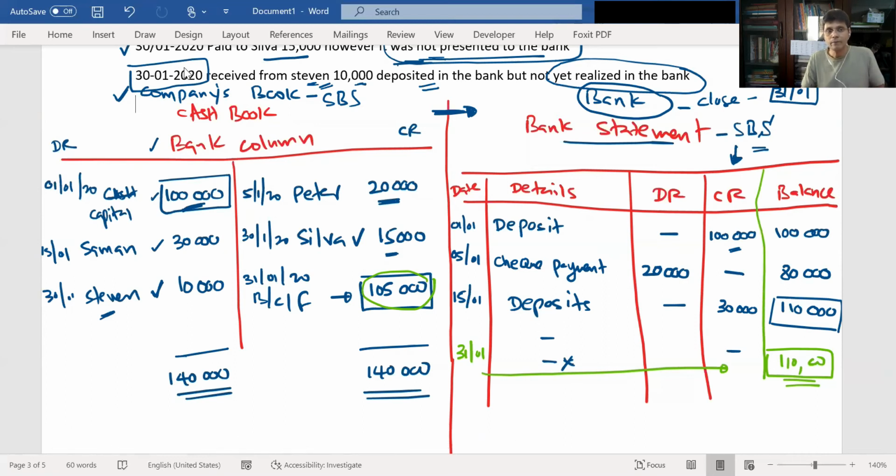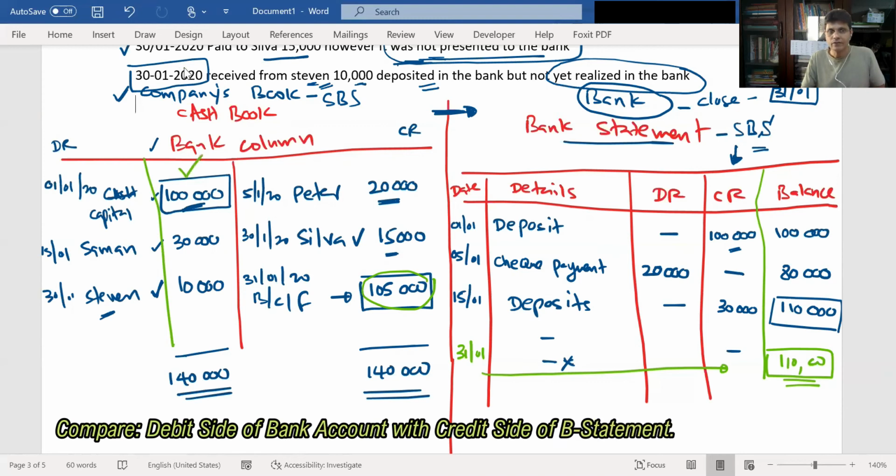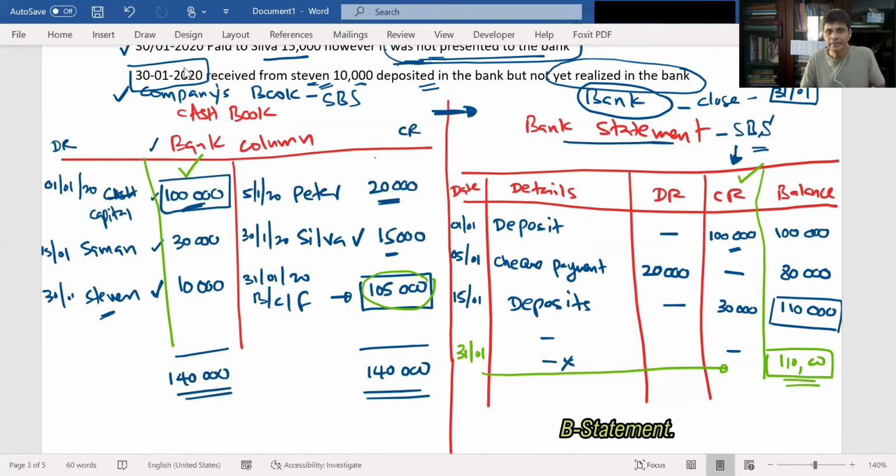You need to compare the debit side of the cash book with the credit side of the bank statement. Then the credit side of the cash book with the debit side of the bank statement. Okay, now we'll compare. This is the reconciliation that we are doing to identify the differences.